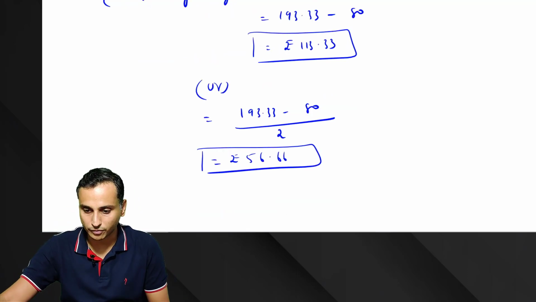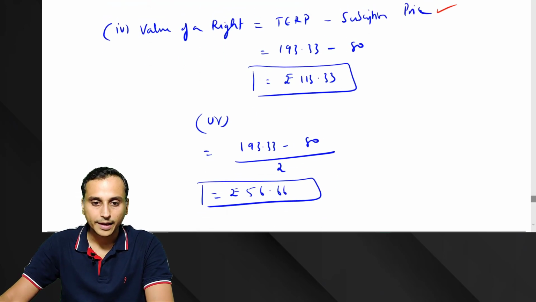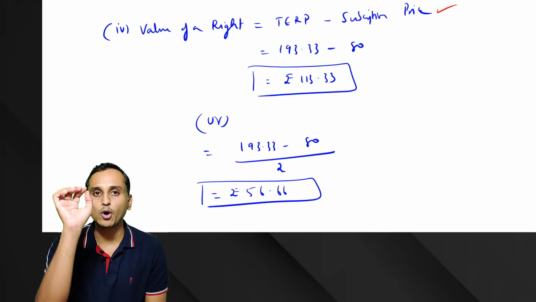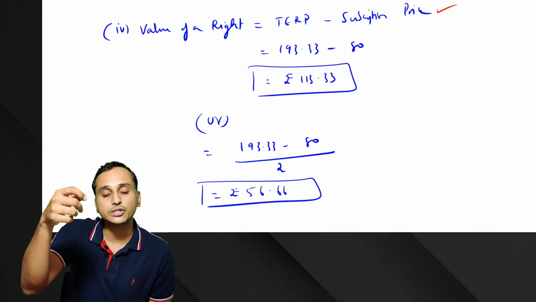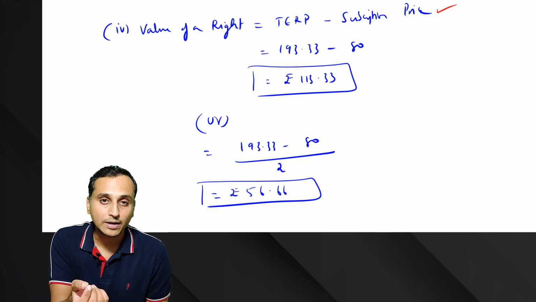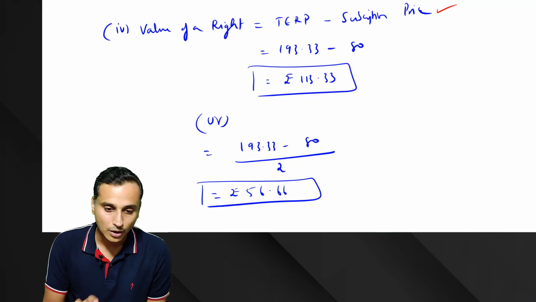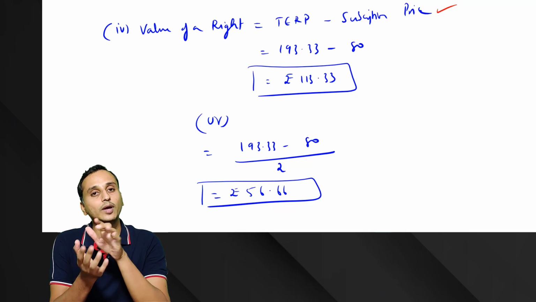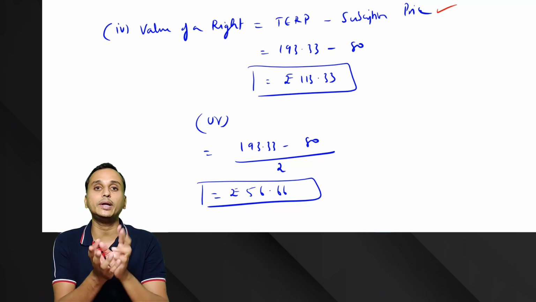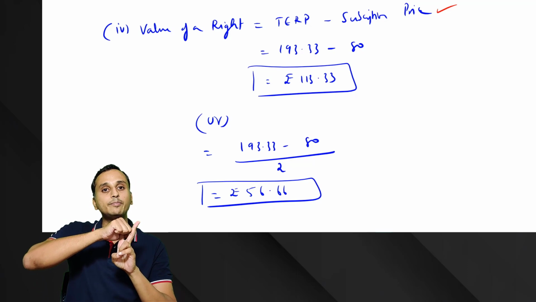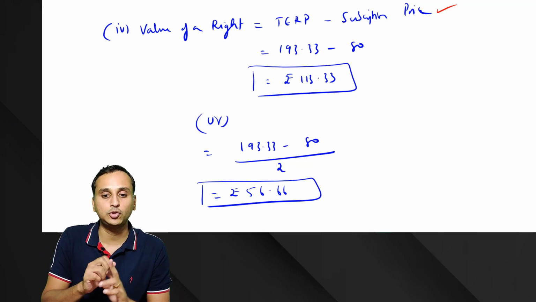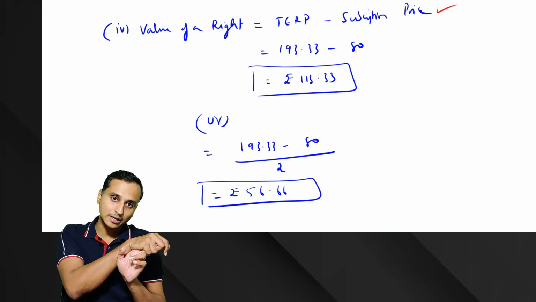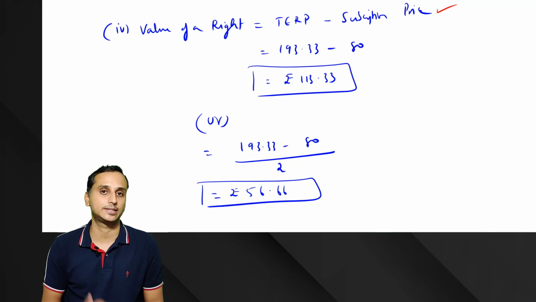Okay, so what is the difference between these two? See, in the first case, the 113.33 is purely the value of the right, the discount voucher. This is how much it's worth. It will give you a discount of 113.33. In the second case, we are calculating that you were entitled to receive this right because you are holding 2 shares. So how much benefit did each share give you? Total benefit was 113.33. What was the benefit per share? Divided by 2, so 56.66.